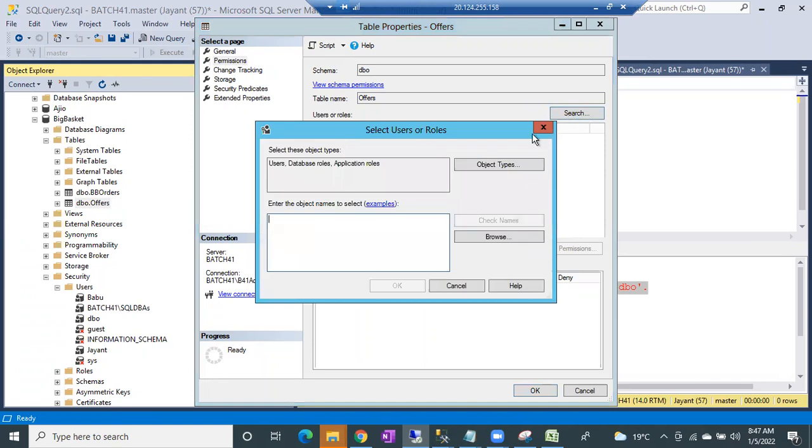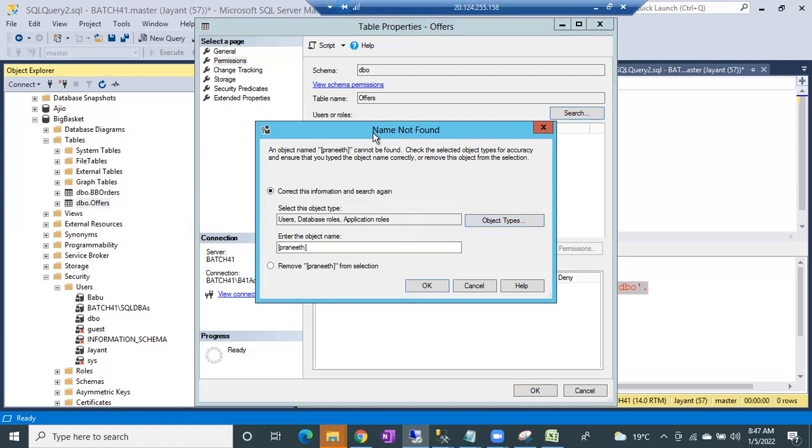Which user do I want to give access to? I want to give access to Jayant. Check names. Jayant came. When will Jayant come, guys? If Jayant has access on big basket, then only Jayant will come, as the Jayant user is already created. Can I give it to Babu? Yes, he is there. Can I give it to Praneeth? He's not there. Object not found, name not found.